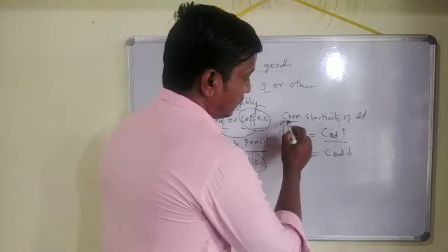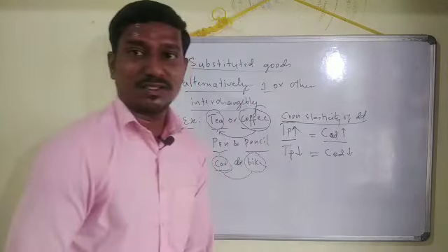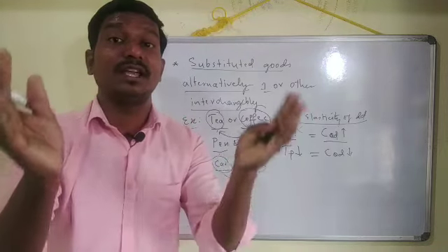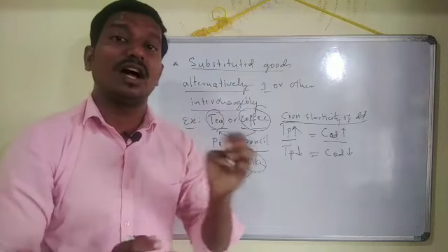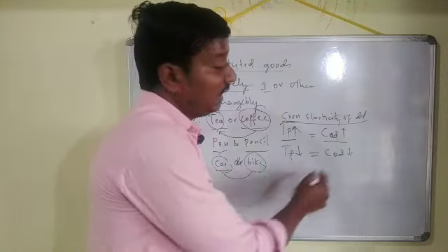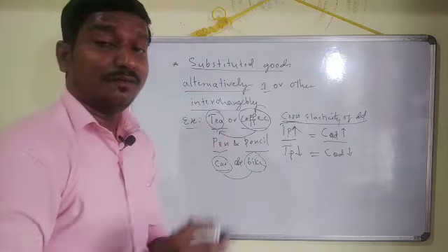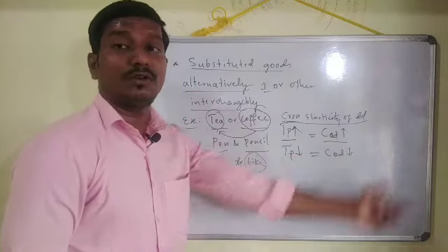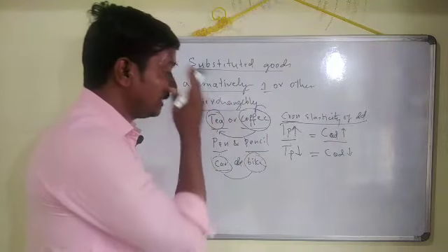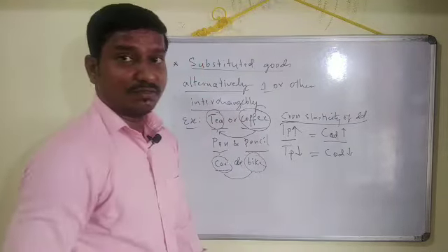Look at this here. This is what we call cross elasticity of demand. Cross elasticity of demand comes only when we take one good with another good. Here one good is tea and the other is coffee, and we are comparing the price of one good with the quantity demanded of the other good. That is how we call it cross elastic demand. So what is the cross elastic demand here?